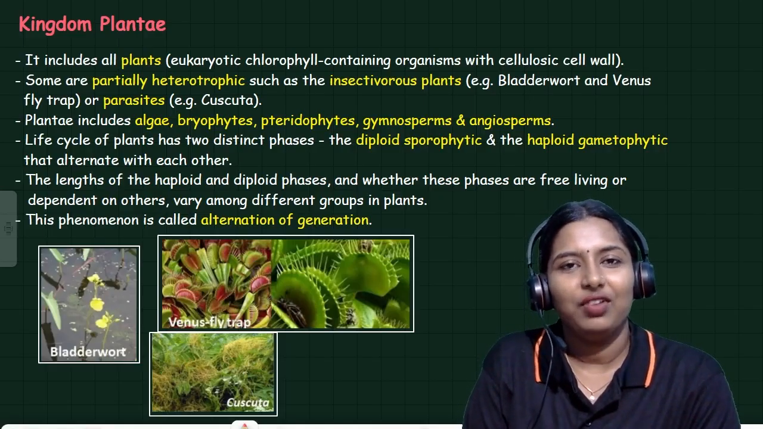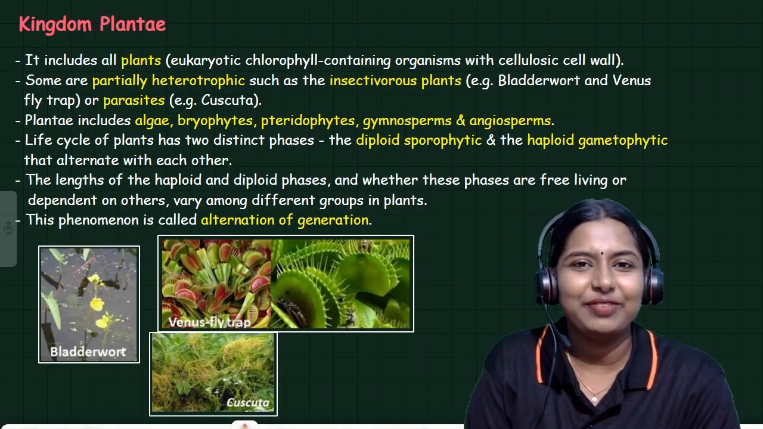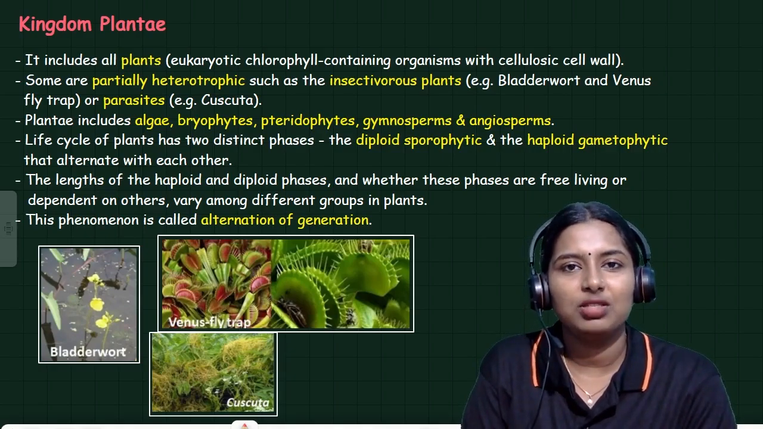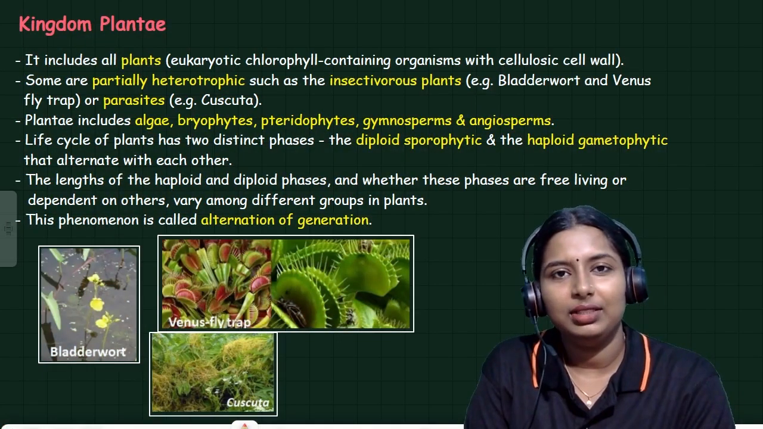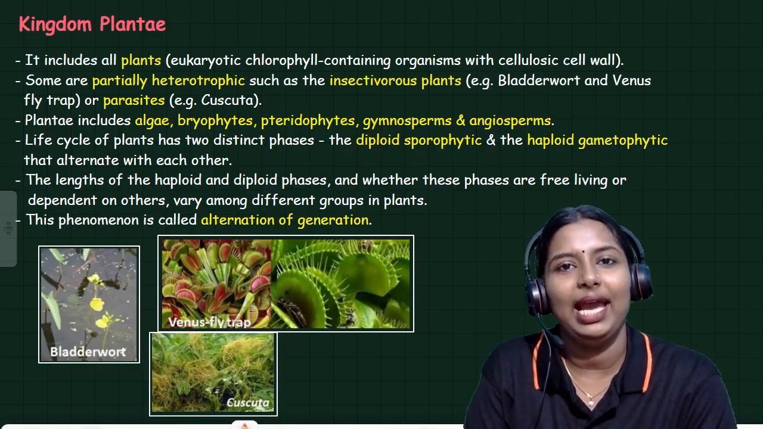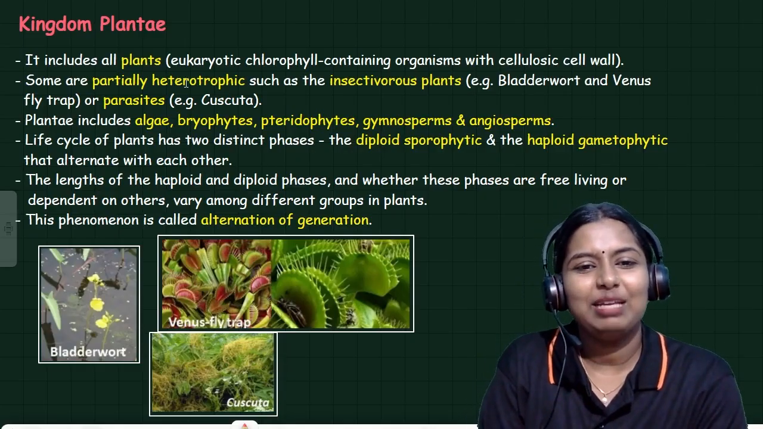Okay. Next, we have to discuss the kingdom Plantae. Kingdom Plantae, this is also very important. What are all the members of Kingdom Plantae? Do you know? Please comment in the comment box. Kingdom Plantae includes plants. It includes plants, so plants are the members.